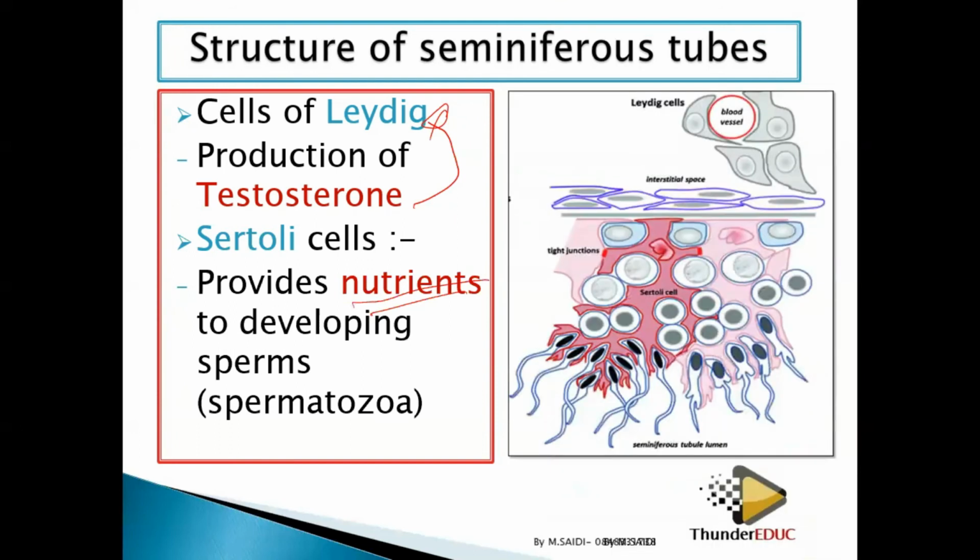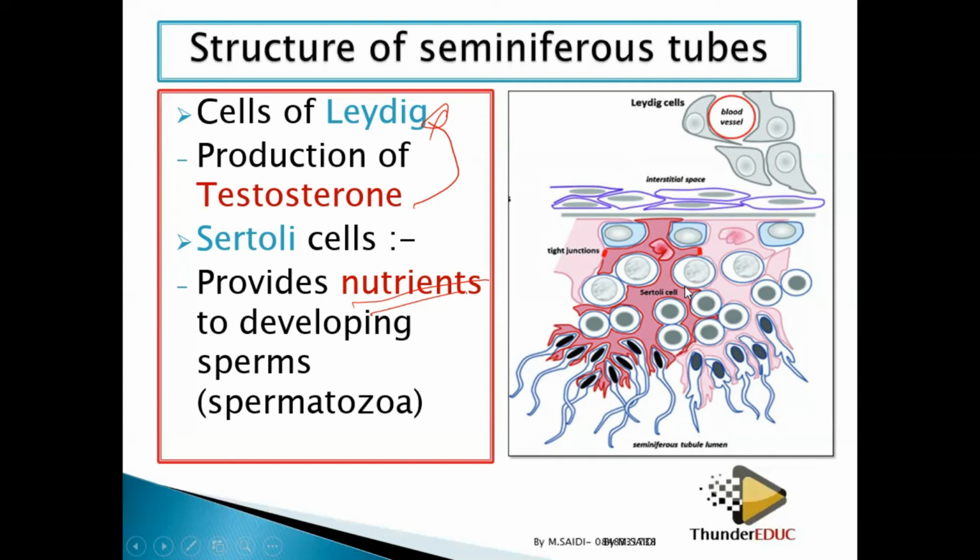So you need to know those two cells, the cells of Leydig, we like to ask you that, and then satellite cells. If you look at the simple structure of the seminiferous tube, you find that the satellite cells are found here, and these satellite cells produce these nutrients, and then these sperms start to develop. The cells of Leydig are here where they produce testosterone, and this testosterone is very important in making these cells mature. Basically, that is a simple structure of the seminiferous tube.